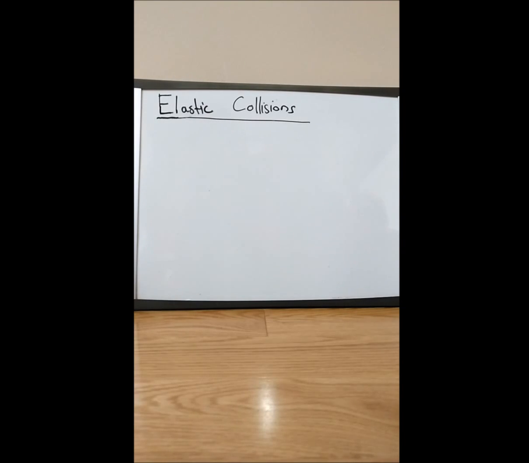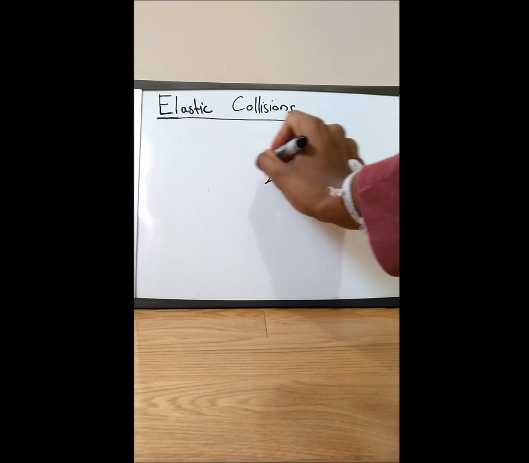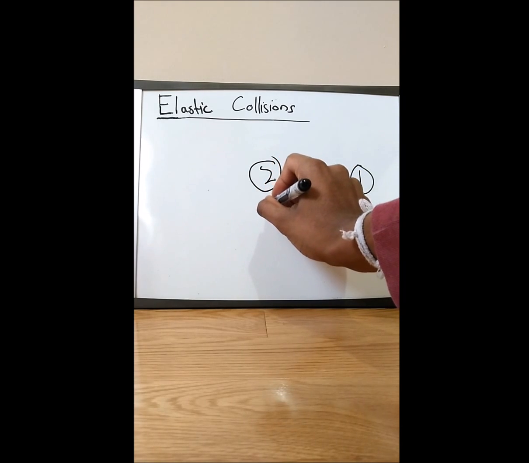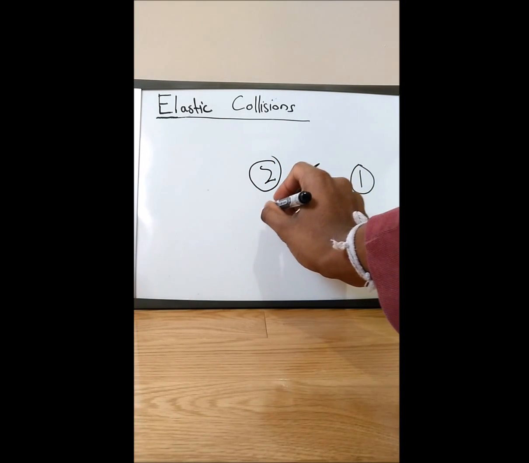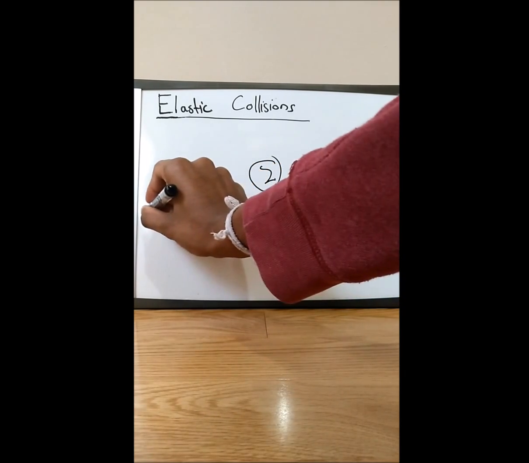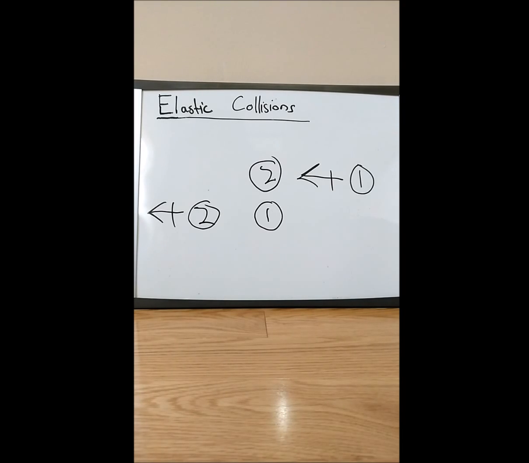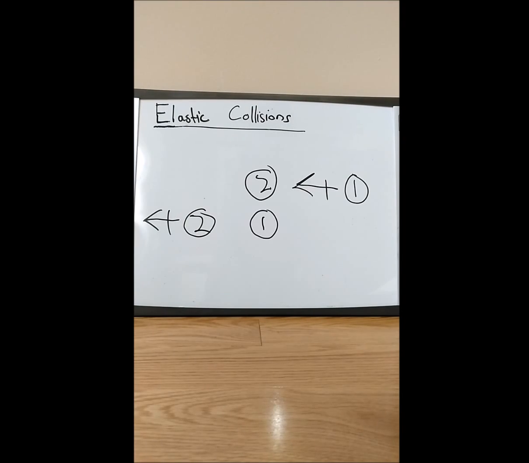So let's say there's a ball one traveling at a certain velocity, and it hits a ball two at rest. When they collide, ball one will be at rest, and ball two will travel at the same velocity as ball one had when it hit ball two. So in the system, the energy before the two balls collide is equal to the energy after the two balls collide. Therefore, the conservation of kinetic energy is conserved.